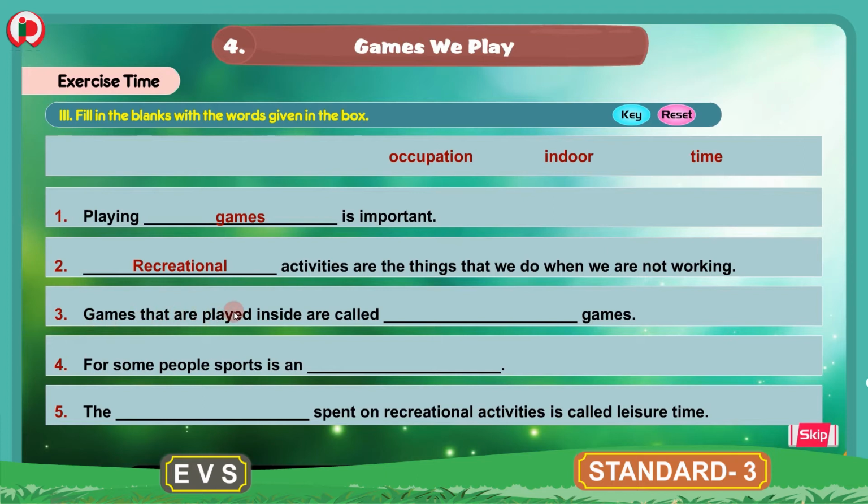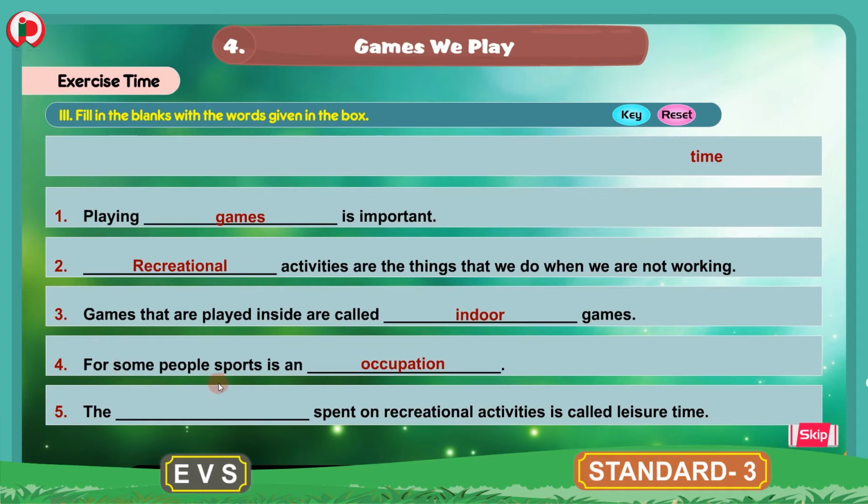Games that are played inside are called dash games, and the answer for this is indoor. Games that are played inside are called indoor games. 4. For some people, sports is an dash, and for this the word in the blank is occupation.